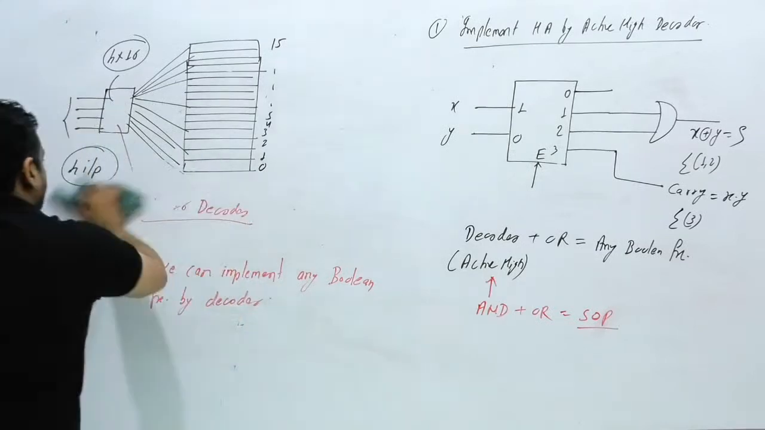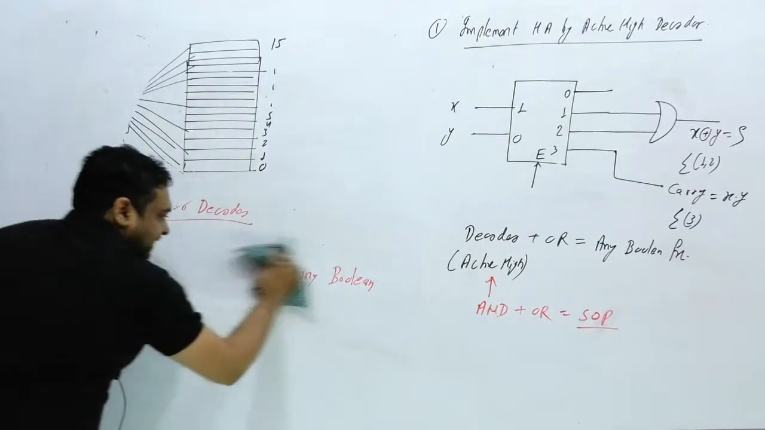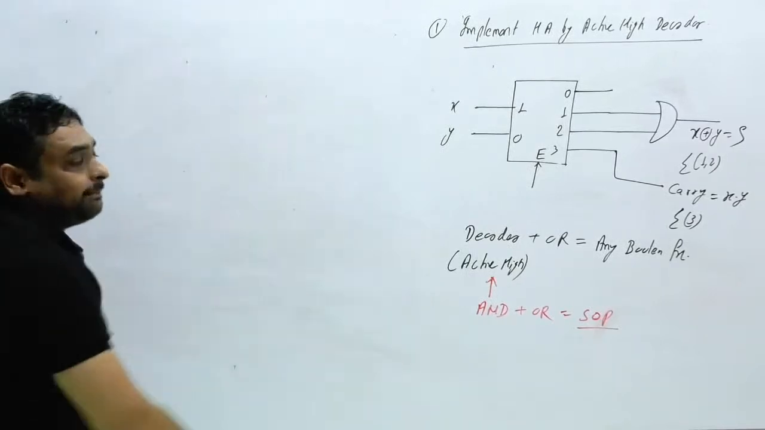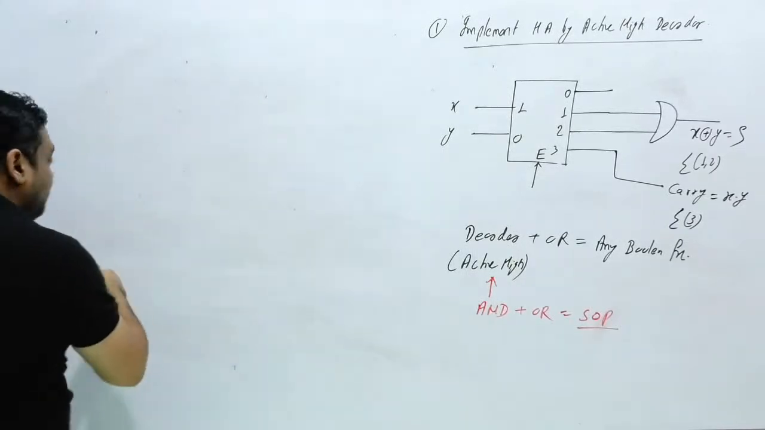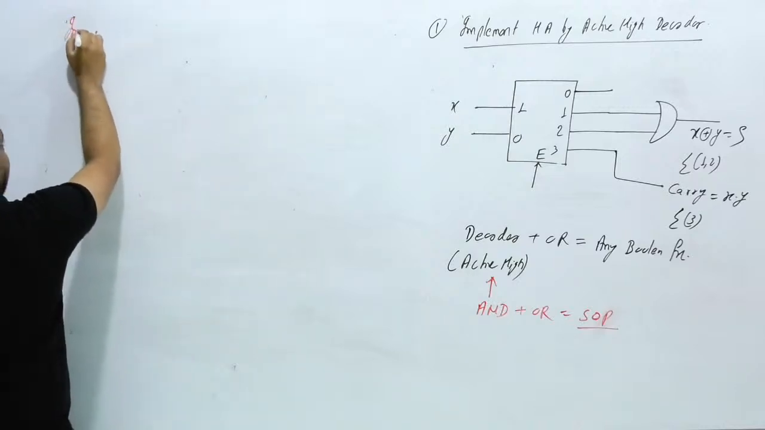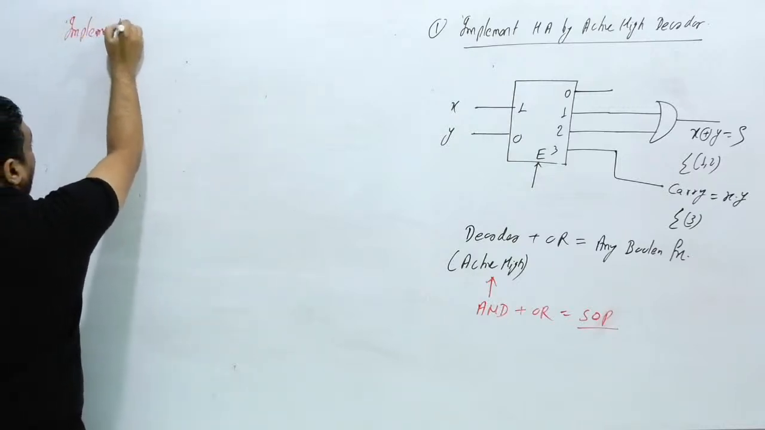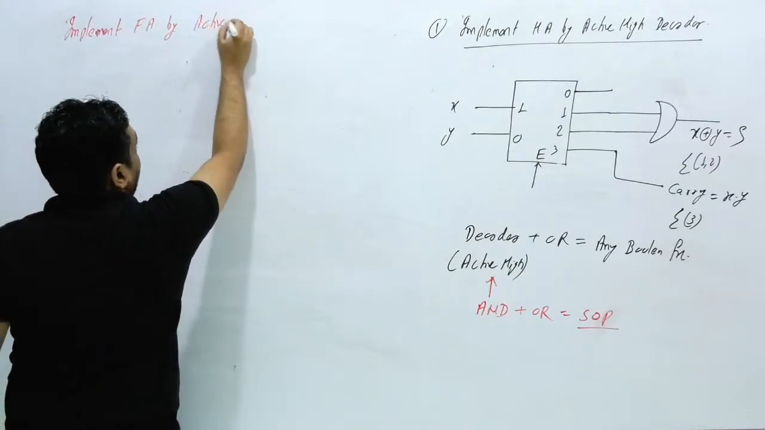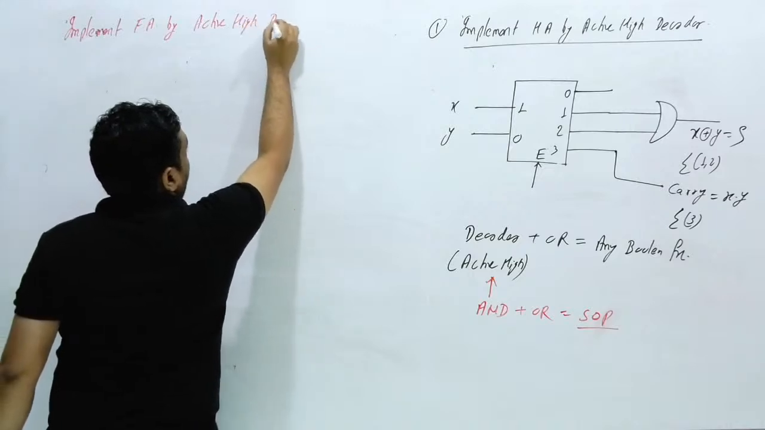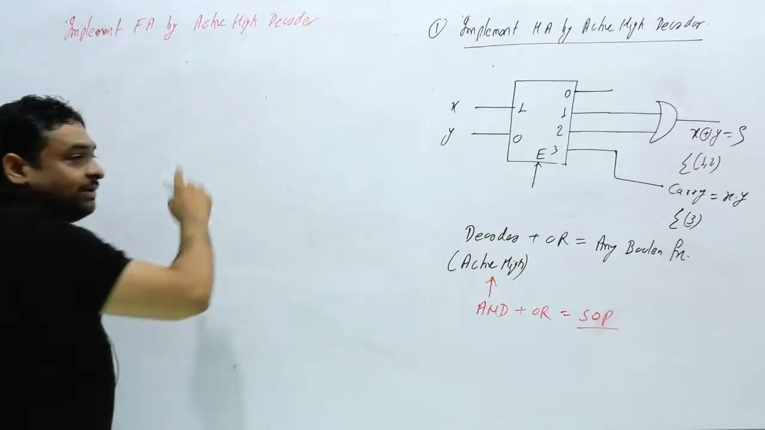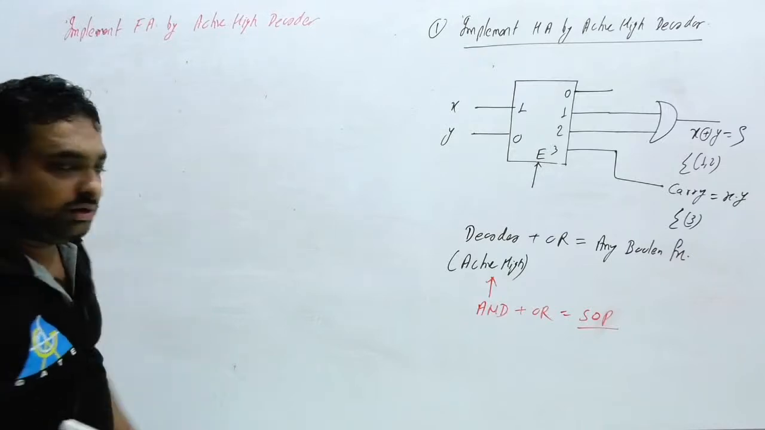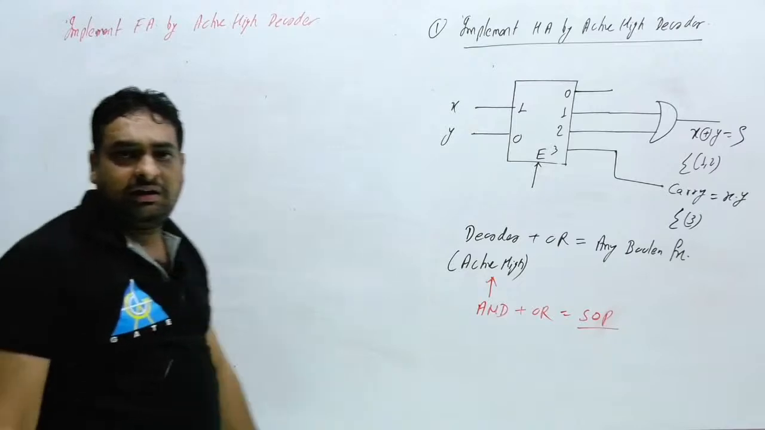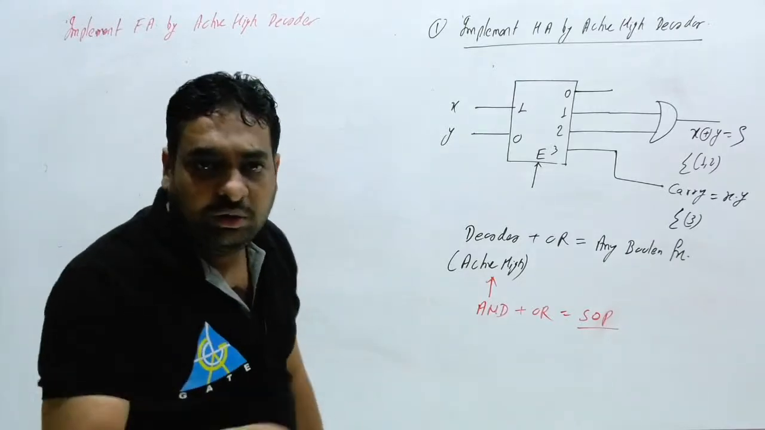Now my next question: implement a full adder by active high decoder. Then I will also consider the same question for active low. So first we have to design the full adder circuit using a decoder.